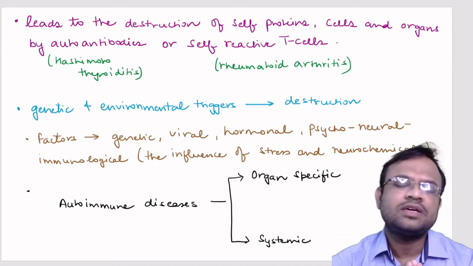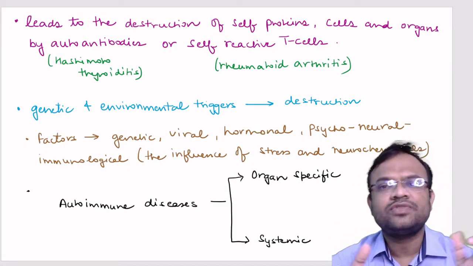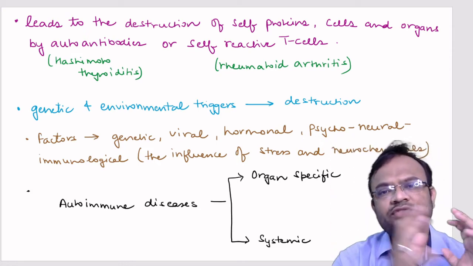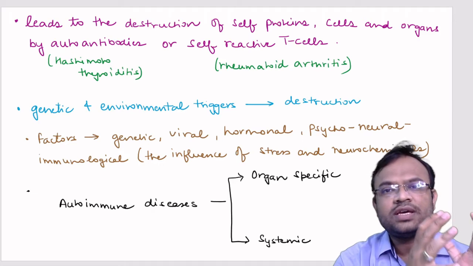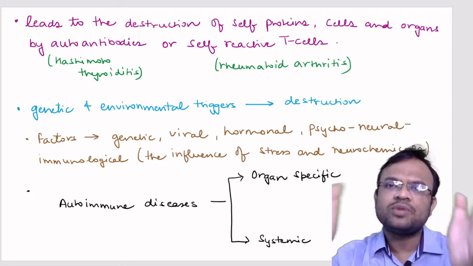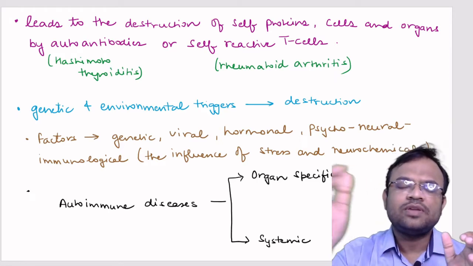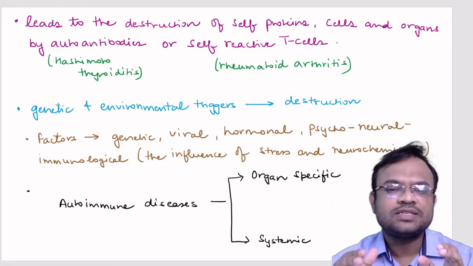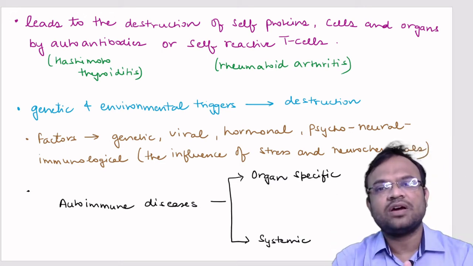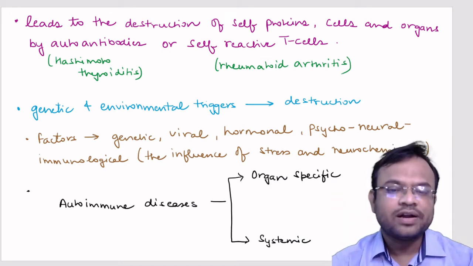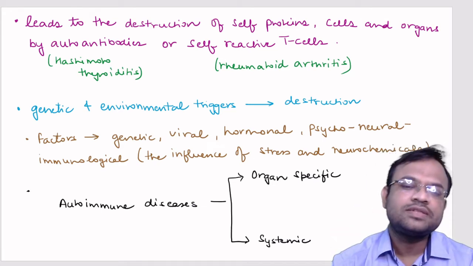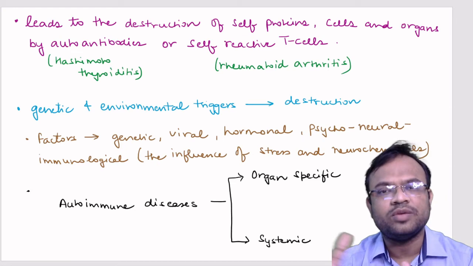Autoimmune diseases can be classified in two ways. The first way is classifying on the basis of the destruction that is caused. Suppose the effect of autoimmunity is confined to a particular organ, then it will be called an organ specific autoimmune disease. Whereas if it causes wide or collateral damage, then it will be called a systemic autoimmune disease.